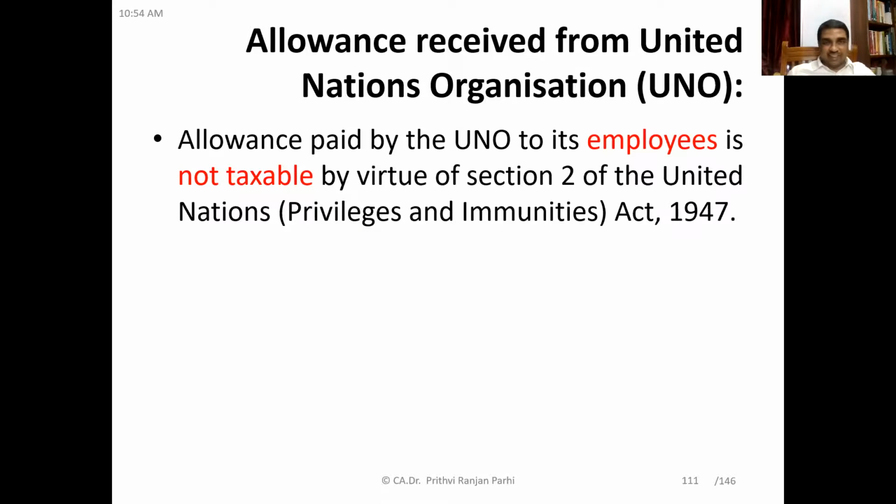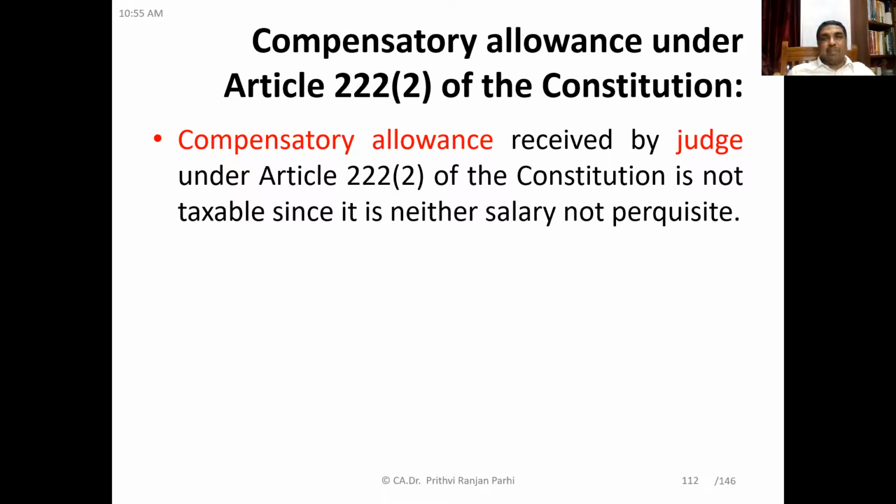Yes, sir. Next, you see, compensatory allowance under Article 222(2) of the Constitution. So this compensatory allowance set by a judge under Article 222(2) of the Constitution is not taxable since it is neither salary nor perquisite. So such types of compensatory allowances which are given under this article of the Constitution are again not taxable. Right. So you have to remember this also.